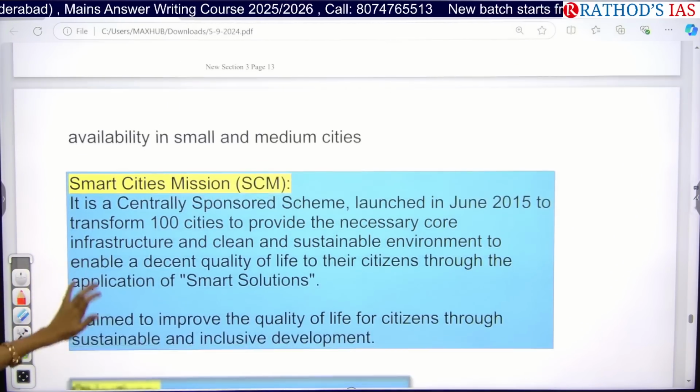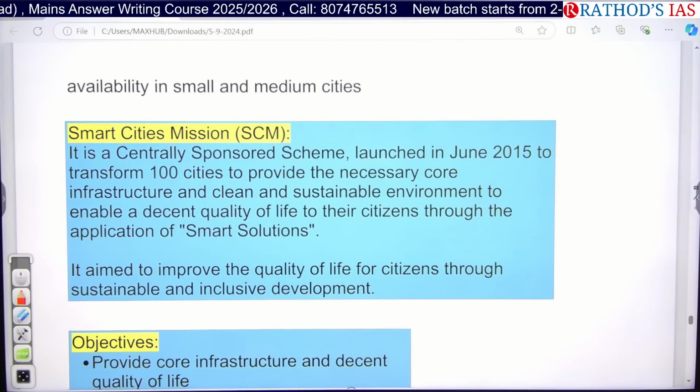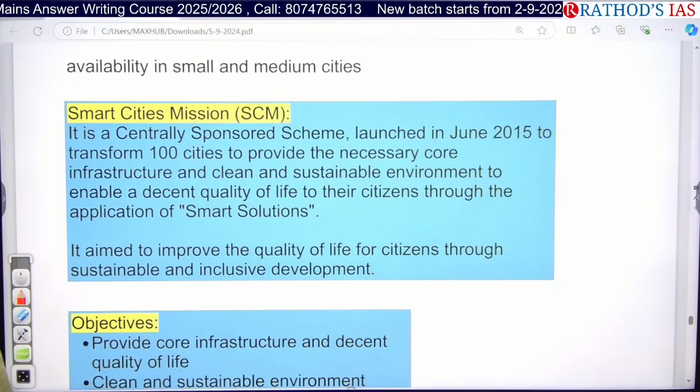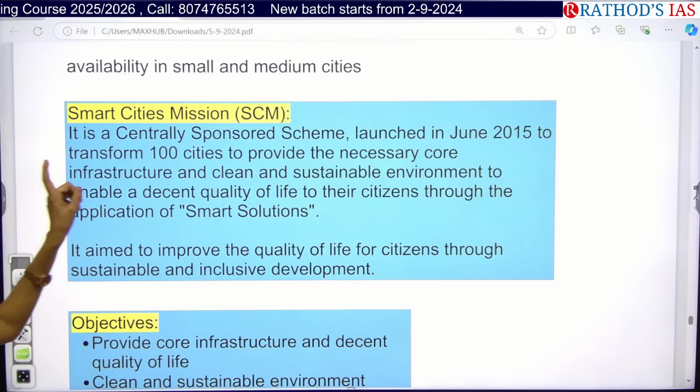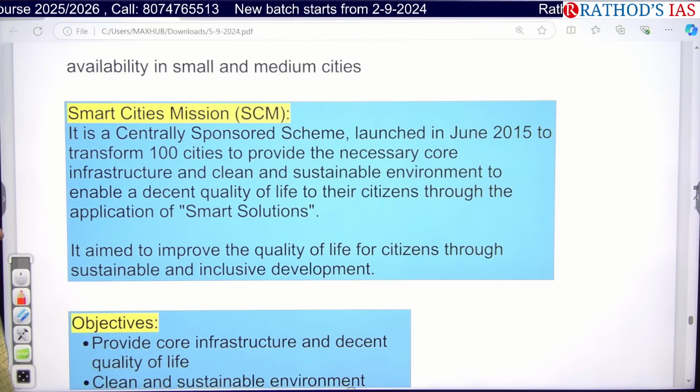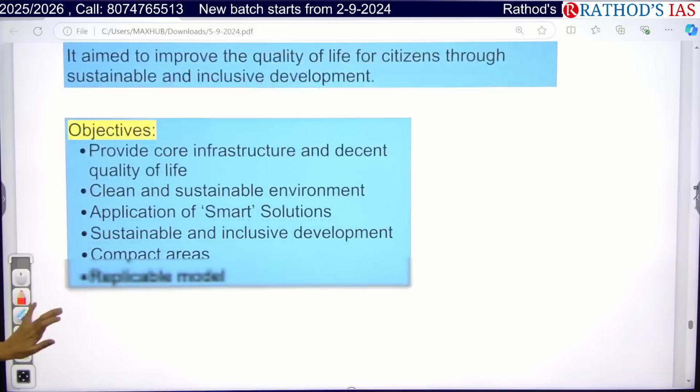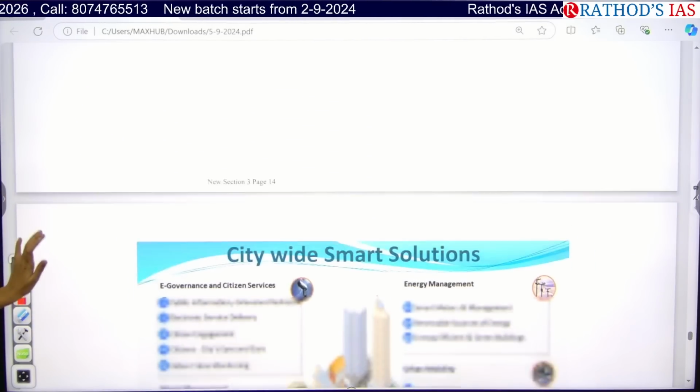This scheme is a centrally sponsored scheme launched in 2015, and the important aim is to transform 100 cities by providing necessary core infrastructure, and especially they are focusing on a clean and sustainable environment. Okay, so what are the objectives? You can see these objectives. I want to show this.